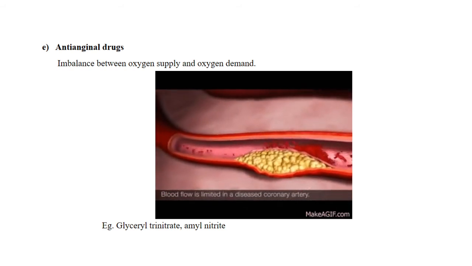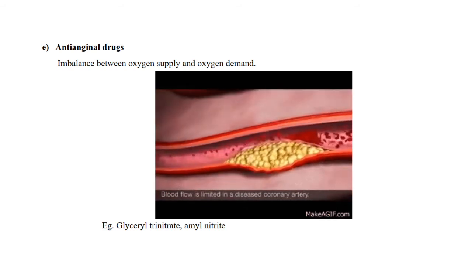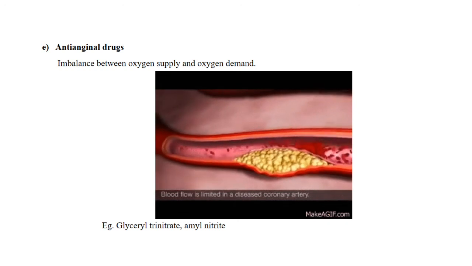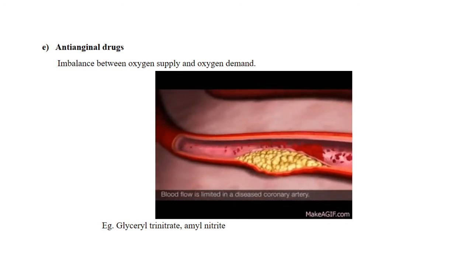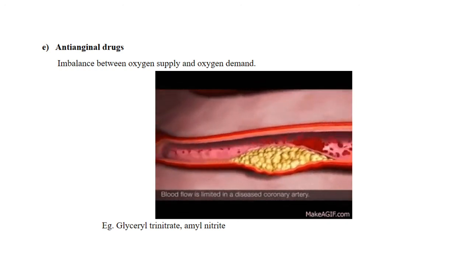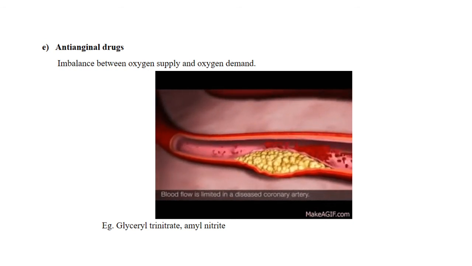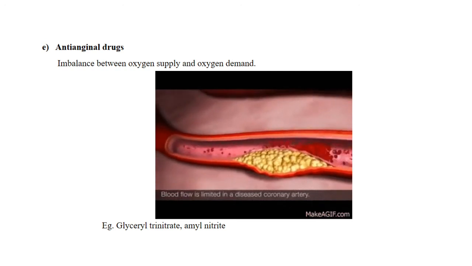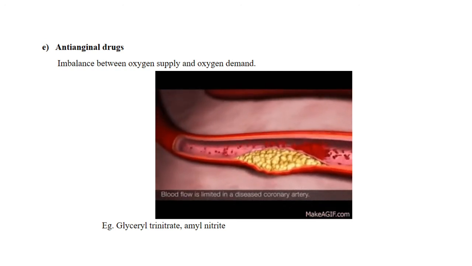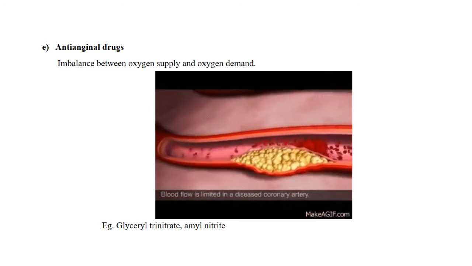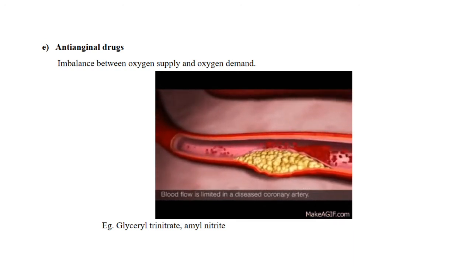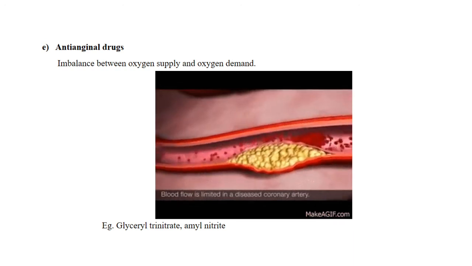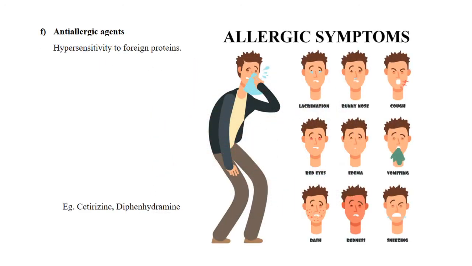So to repeat, the drugs that help to treat angina or chest pain, that is angina pectoris, which is a symptom due to imbalance between oxygen supply and oxygen demand in our heart, can be called anti-anginal drugs. So the next category under this pharmacodynamic agent is anti-allergic agents.